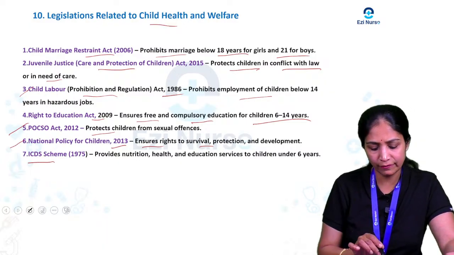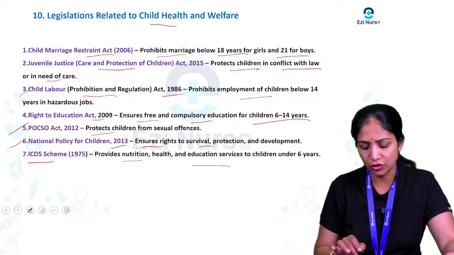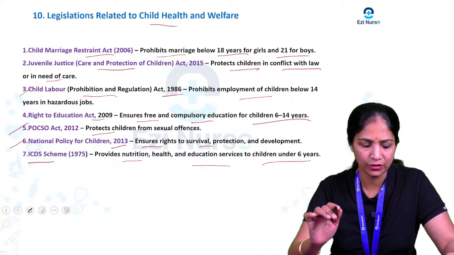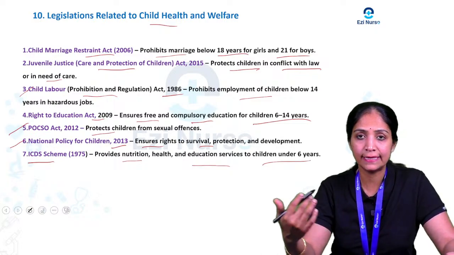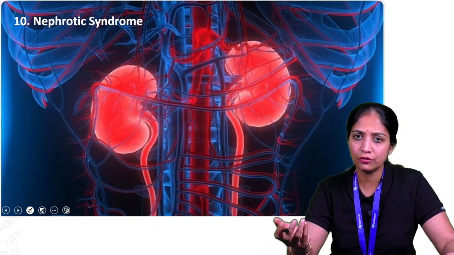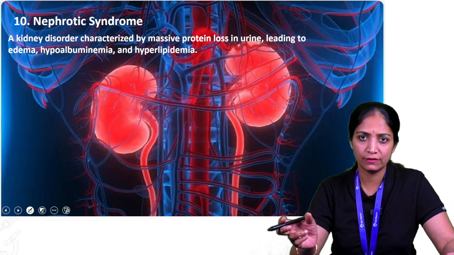It provides nutrition, health and educational services to all children under 6 years of age. So these are the main legislation related to child health and welfare. Next, we will see one more question. There is nephrotic syndrome. So what do you mean by this nephrotic syndrome?